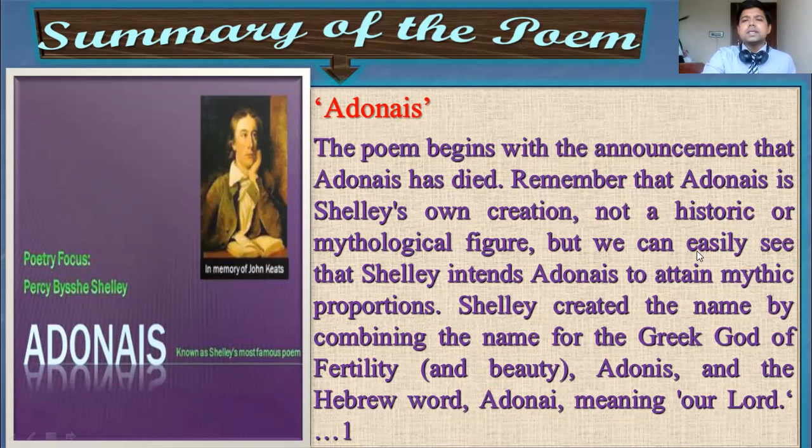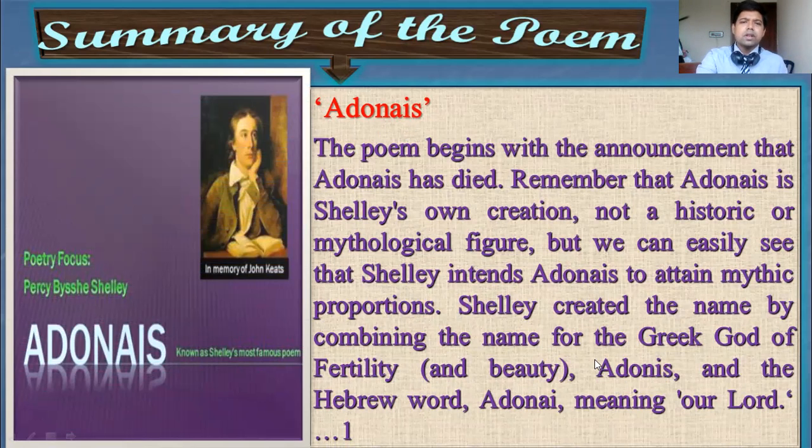But we can easily see that Shelley intends Adonais to attain mythic proportion. So there is a mythological touch to the name Adonais here. Shelley created the name by combining the name of the Greek god of fertility and beauty, that is Adonis. In Greek mythology you will find the spelling Adonis, but here Shelley writes Adonais.